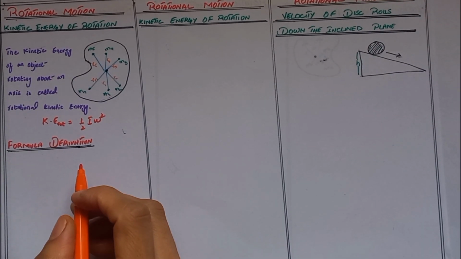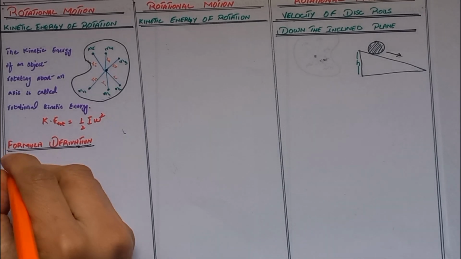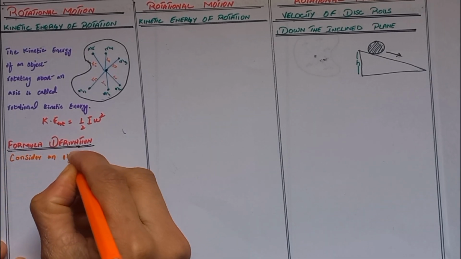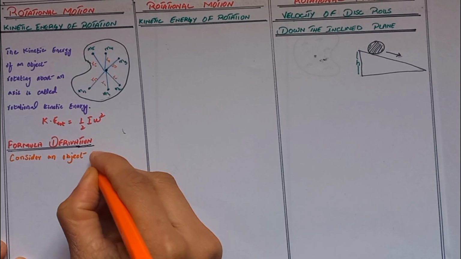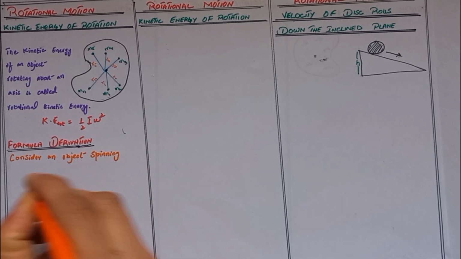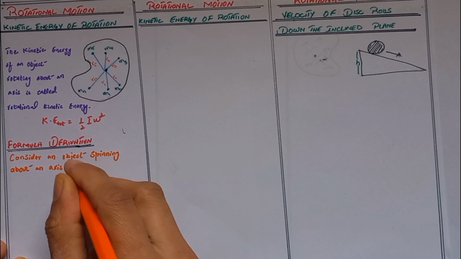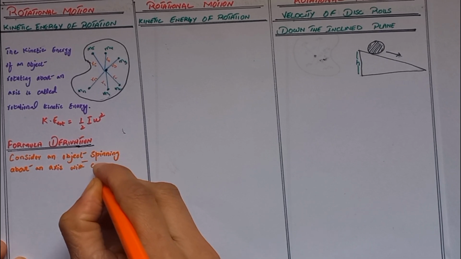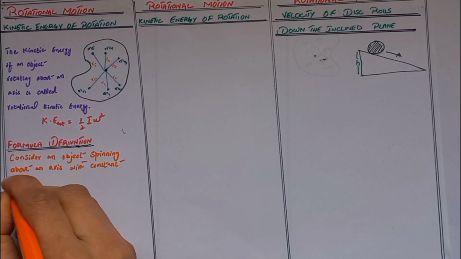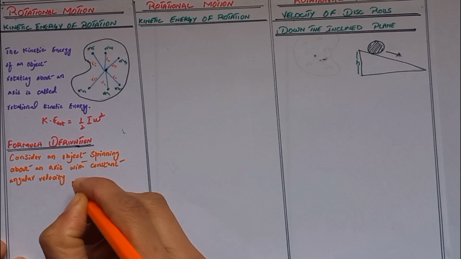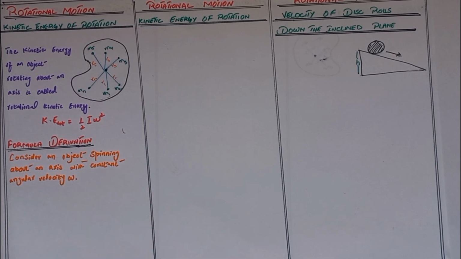Now we write the formula of the kinetic energy of rotation. Consider an object spinning about an axis with constant angular velocity omega.